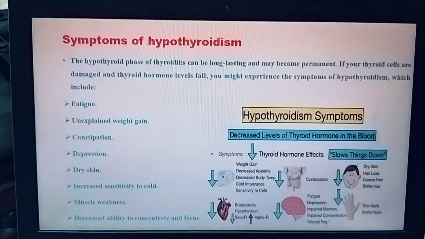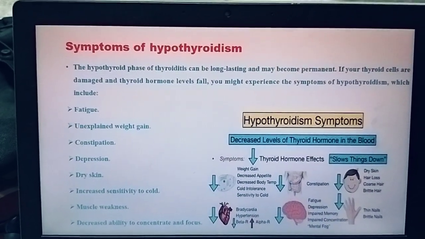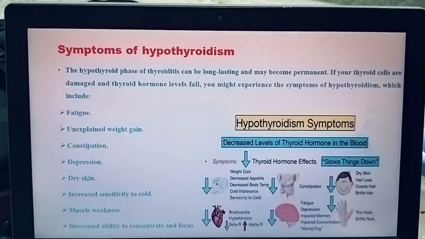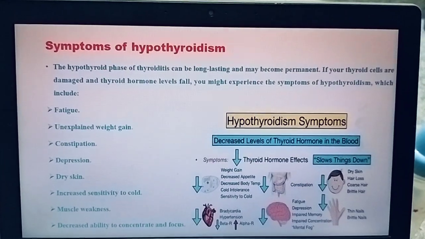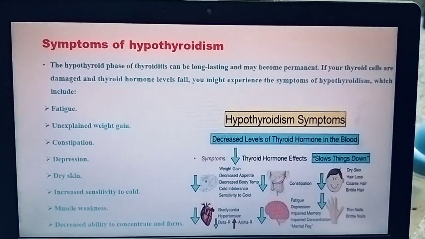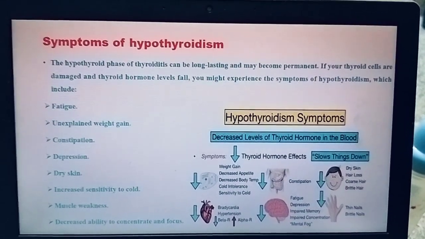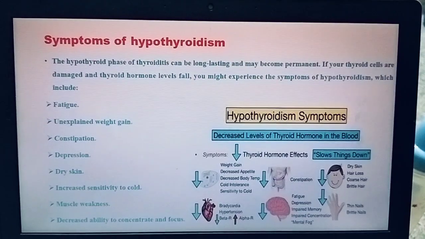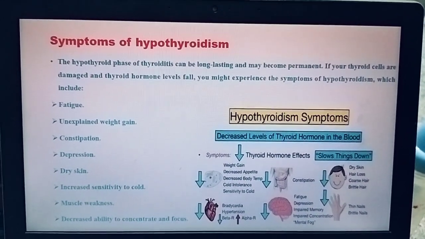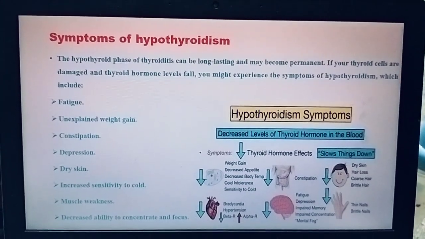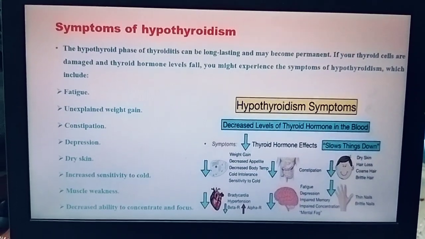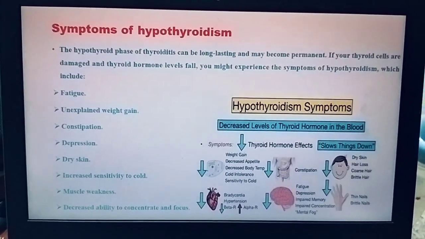Then what are the symptoms of hypothyroidism? This hypothyroid phase of thyroiditis can be long lasting and may become permanent. If your thyroid cells are damaged and thyroid hormone levels fall, you might experience symptoms which include fatigue, weight gain, and constipation. There is depression, dry skin, increased sensitivity to cold, muscle weakness, and decreased ability to concentrate and focus also.